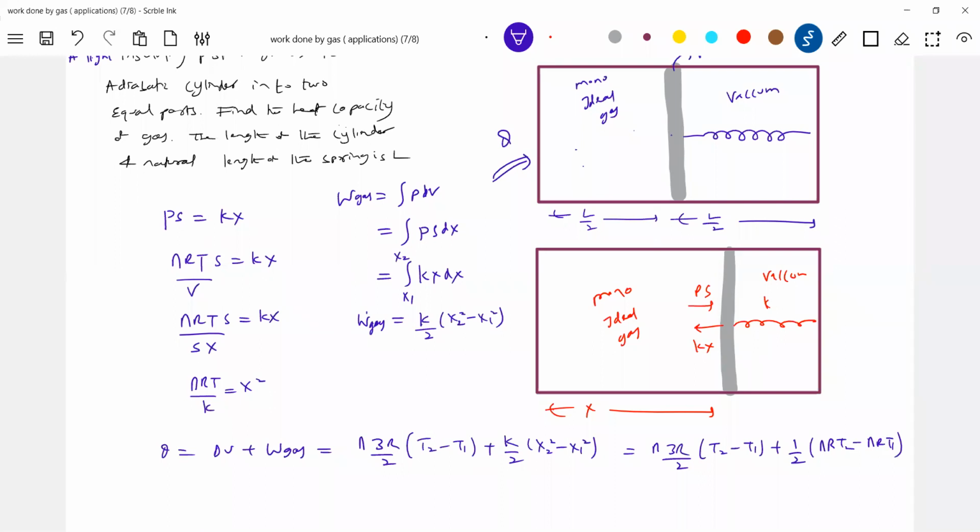Well, the length of the left part of the cylinder should be L by 2 plus x. No, sir, I just assumed x mark. Don't go for lengthy calculation. Everything will become 2nR. Okay, what is molar heat capacity? Q by n delta T. So what is Q? 2nR into T2 minus T1, divided by n delta T.